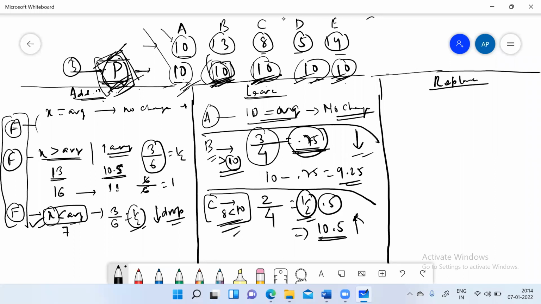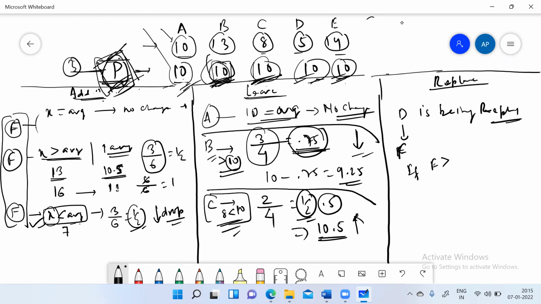Since replacement is being done for one of the numbers, and after replacement there will be no change in the number of people, when we discuss the change happening after replacement, we don't have to compare it with the average. We just need to compare it with the person who is being removed. So let's say D is being replaced, and anyone can be replaced. So if D is being replaced, the new value F replaces D.